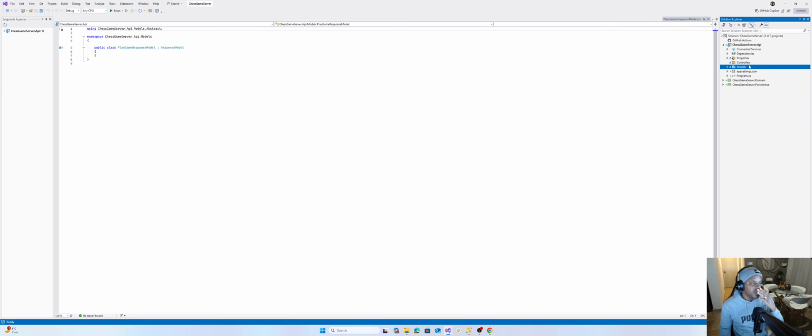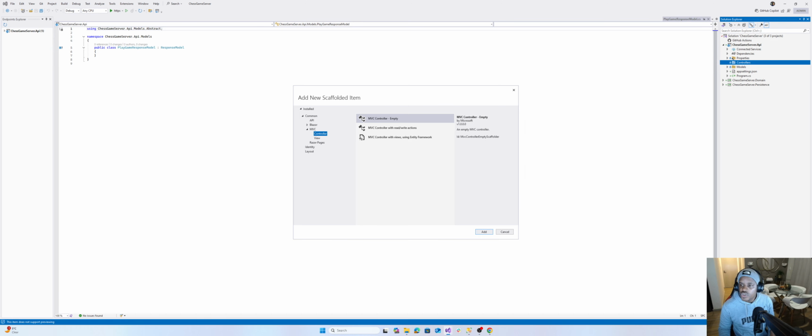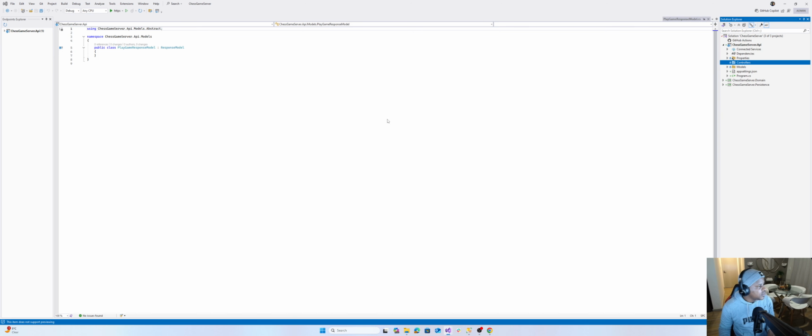Now what I want to do is add a new controller. We want to name it chess game server.